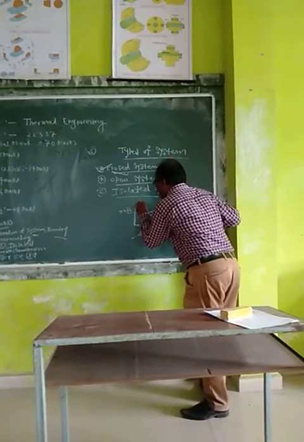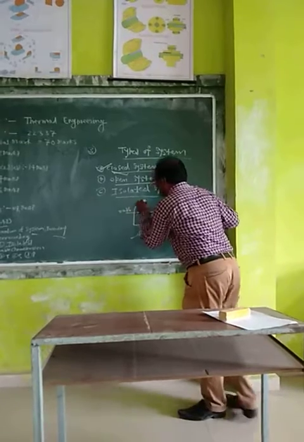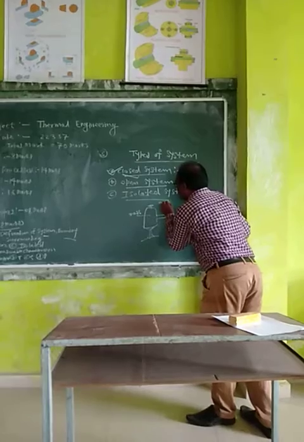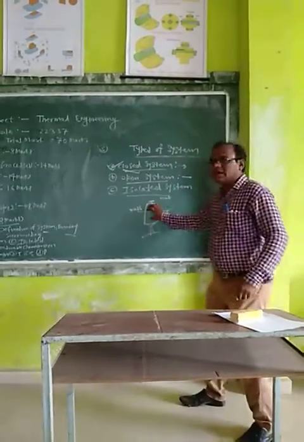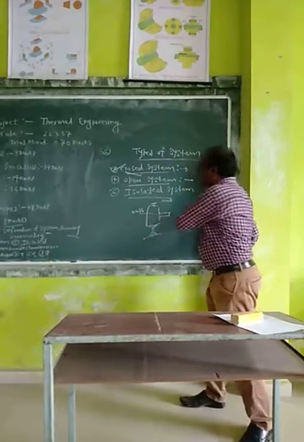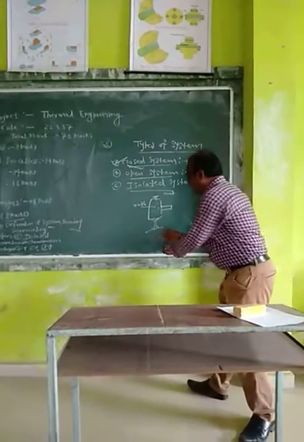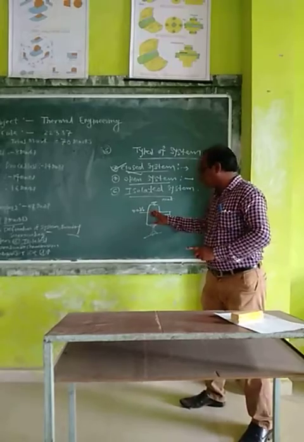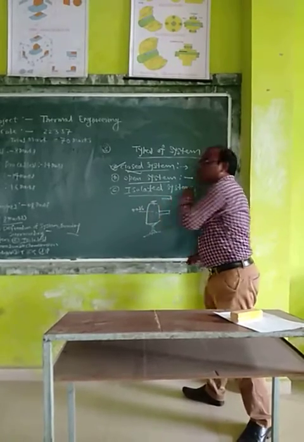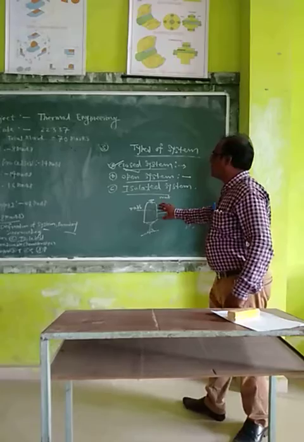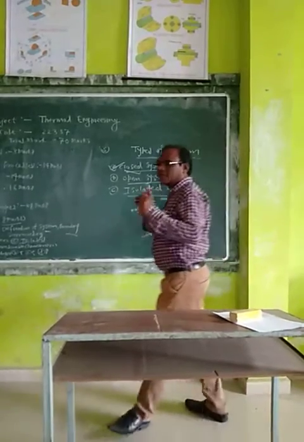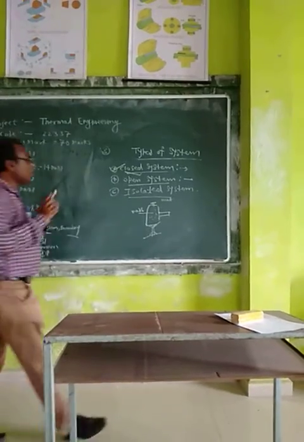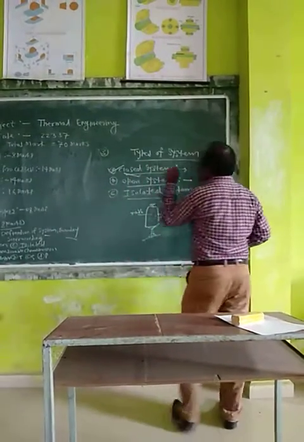But here the safety valve is open and heat crosses the boundary of the system. But the entire mass remains fixed. Only the heat crosses the boundary of the system. Means we supply the heat and it can cross the boundary of the system. Mass is fixed, but only energy crosses the boundary. So this is the example of a closed system.